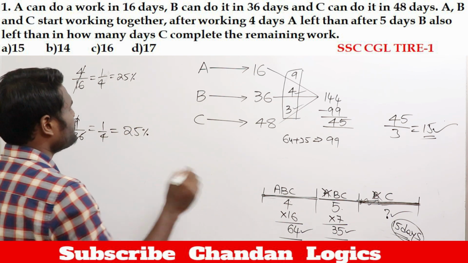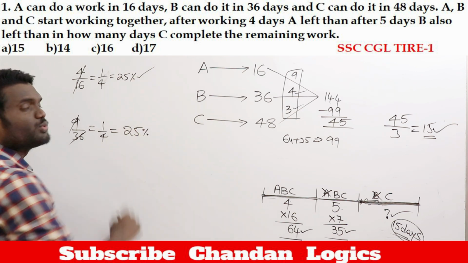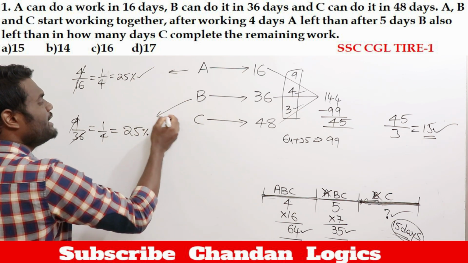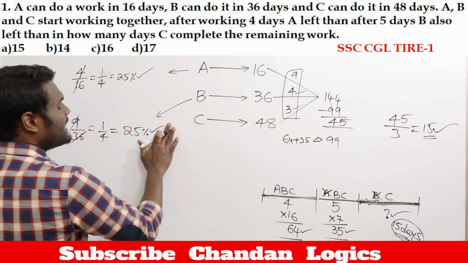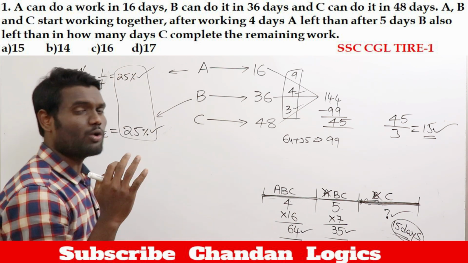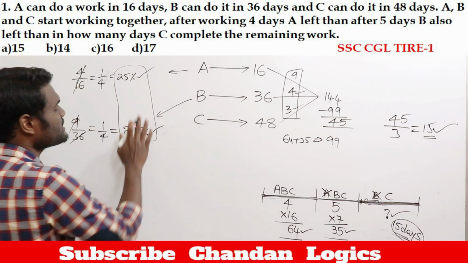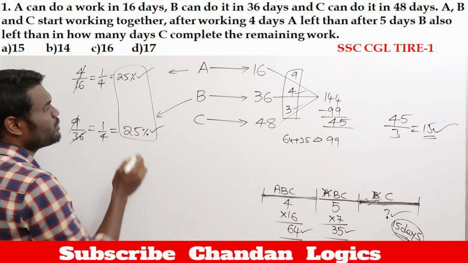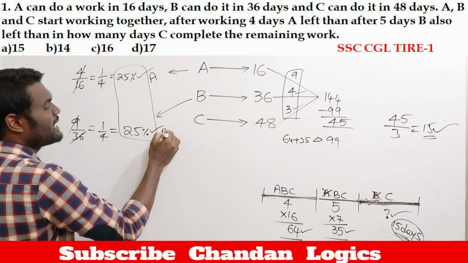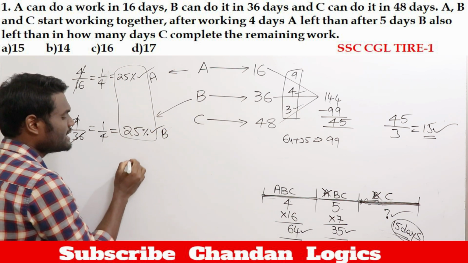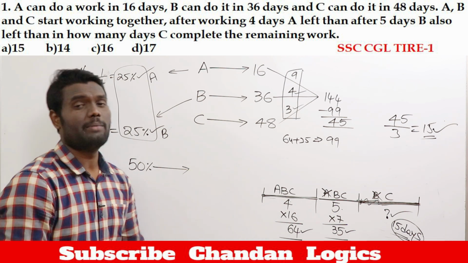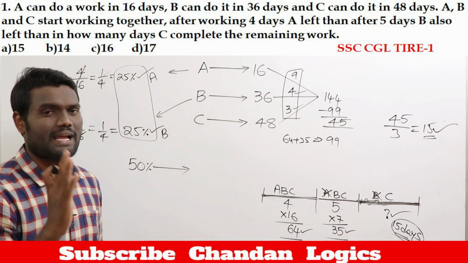Which means A already completed 25% of work. B also completed 25% of work. Now out of 100%, already 50% of the work was completed. 25% completed by A, 25% completed by B. Then the remaining work is nothing but 50%. Now this 50% of the work should be completed by whom? 50% of the work should be completed by C.